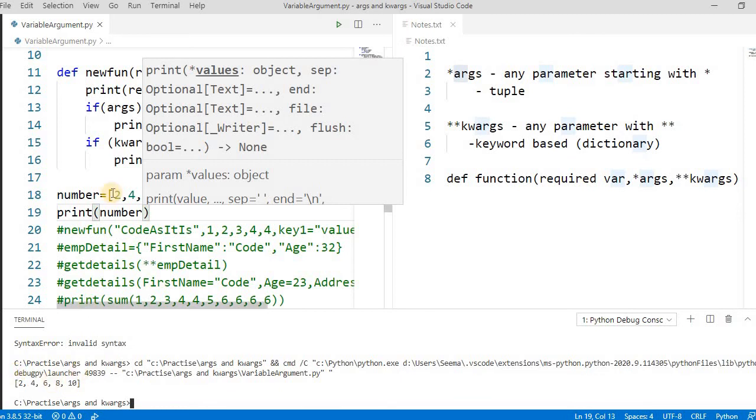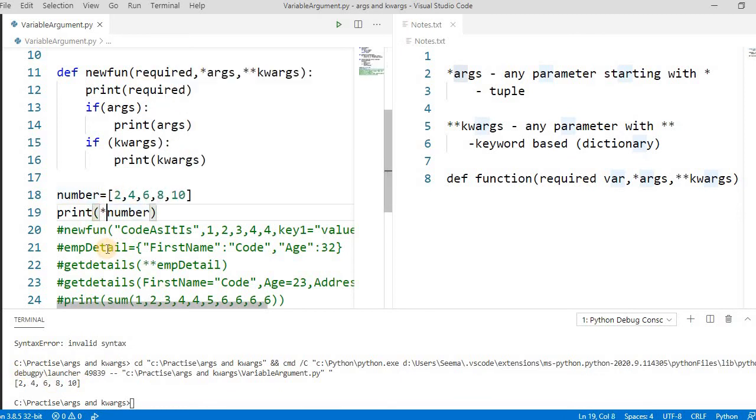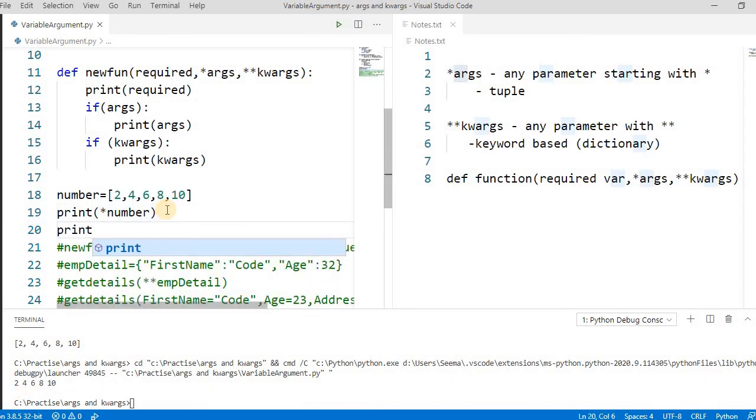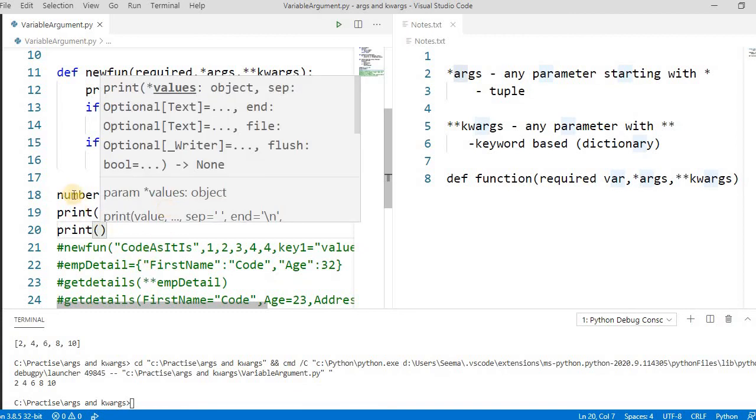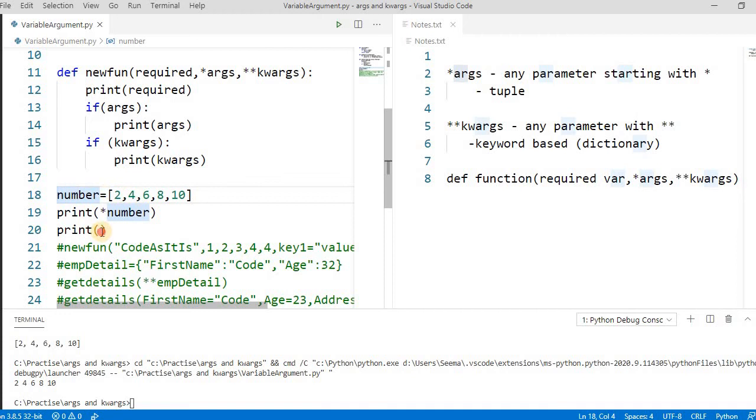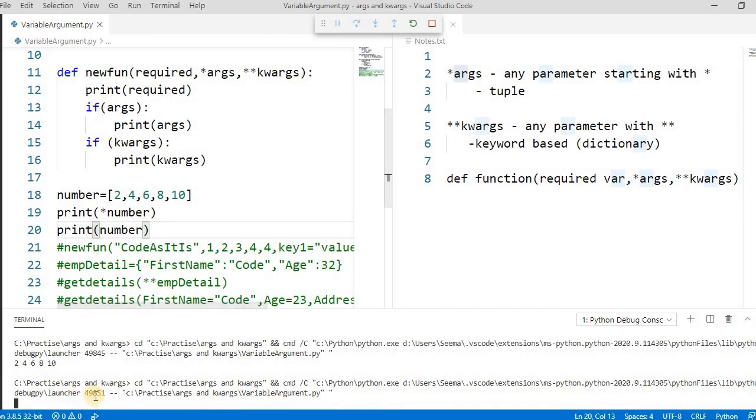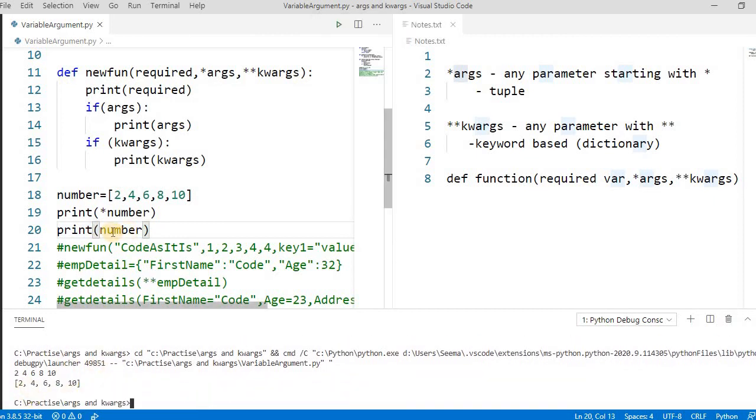But if you put a star before the list, it unpacks the values. Now it will return 2, 4, 6, 8, 10. If you run this, it will not return the list now. See, it's returning 2 4 6 8 10. So this is known as unpacking, because after putting the star, it unpacks all the contents of this list. By default it takes the list, but if you put a star in front of the list, it takes all the numbers as arguments.